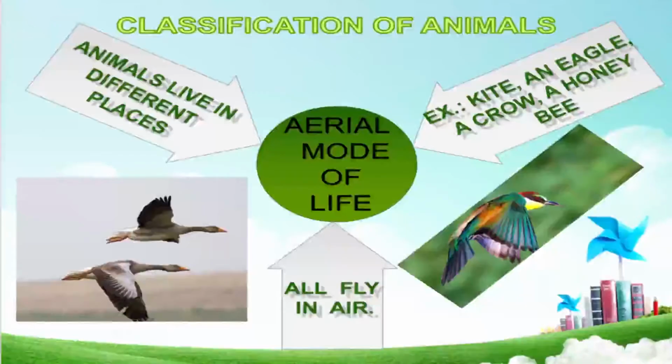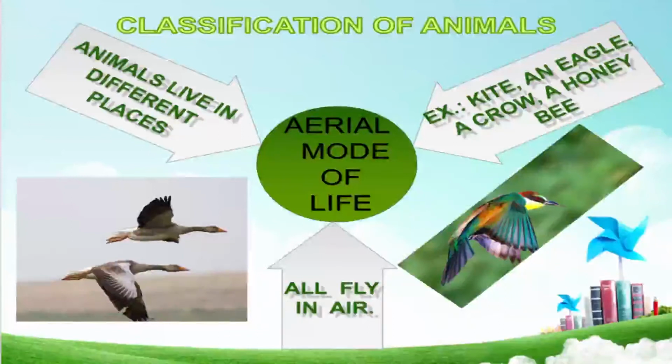Now some animals which live in air come under the category aerial mode of life. These aerial animals live in different places. Some make their nest on a tree, some make their nest on a shoe rack or somewhere else.